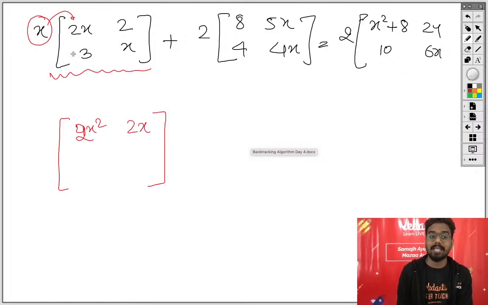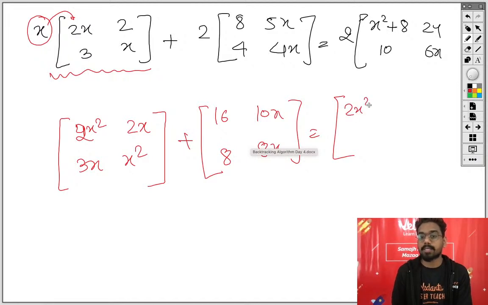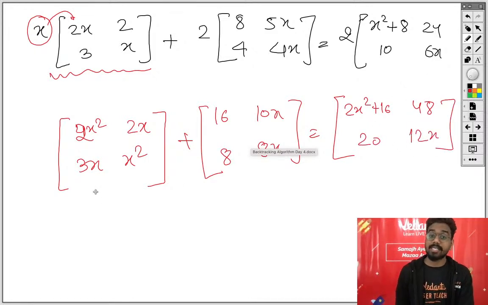x into 2 2x, each and every element will get multiplied, x into 3 3x, x into x x square, plus 2 into 8 16, 2 into 4 8, 2 into 5x 10x, and 2 into 4x is 8x। This is equals to 2 into x square plus 8, 2x square plus 16, 2 into 24 is 48, 2 into 10 is 20, and 2 into 6x is 12x।